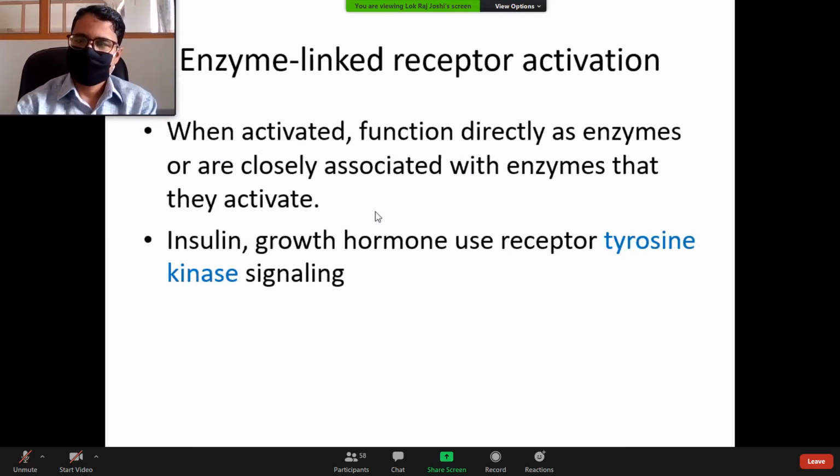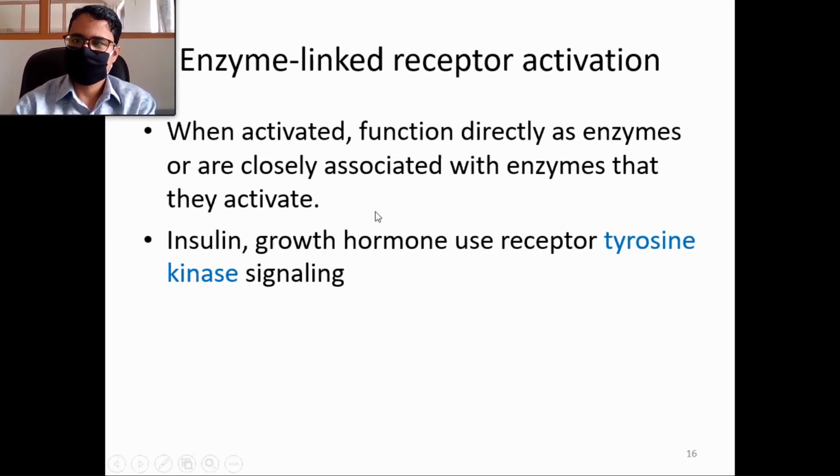Examples are insulin. Insulin has enzyme linked receptors, growth hormone also, leptin also, and these are examples. For now, try to remember 2-3 examples for each type of receptor. In case of ion channel linked receptors, which is not common, the examples are also rare. And in this case, the enzyme is mostly the tyrosine kinase.